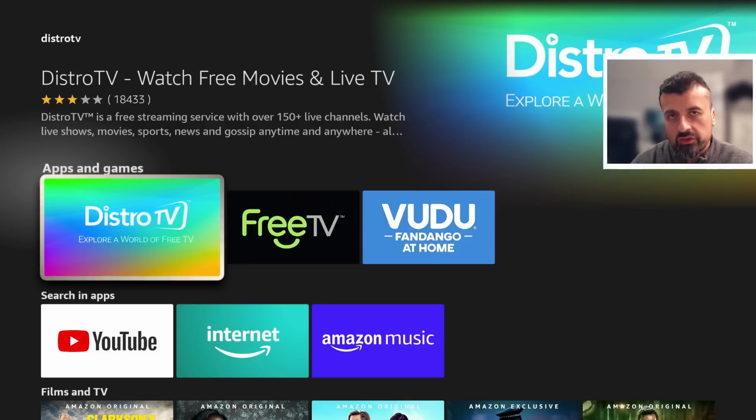Now, if for whatever reason you can't see that in any of your Amazon app stores or the Google Play Store, I will save the latest version of this application directly on my website. All you have to do is just go over to tdoctoruk.com using Downloader or TV Bro, depending on your device. Click on tutorials, and the latest tutorial in the list will be how you can get this updated version of Distro TV.